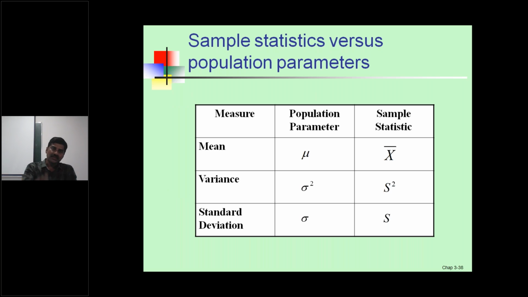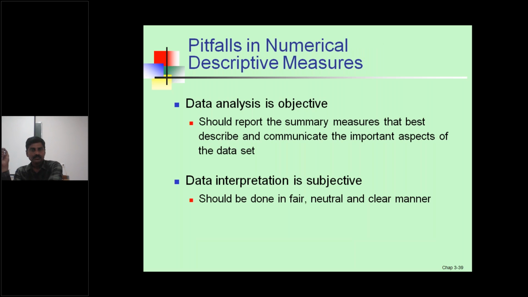See the notations: sample statistics versus population parameters. The mean, when you calculate the population parameter, is called mu. For sample statistics, you calculate the sample statistic, called X bar. See here the notations. The mean is mu, X bar; variance is sigma square and S square; standard deviation is sigma and S. These are the parameters.